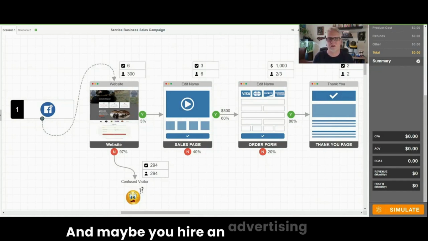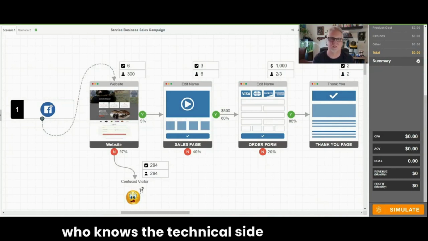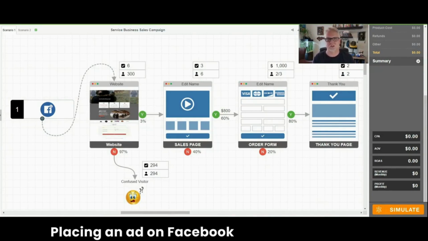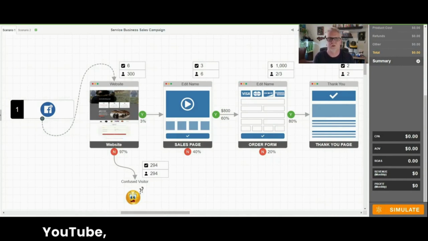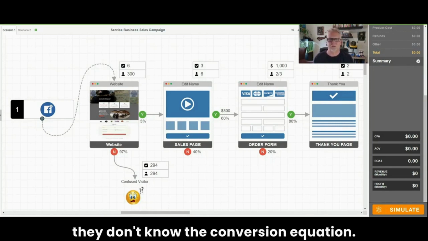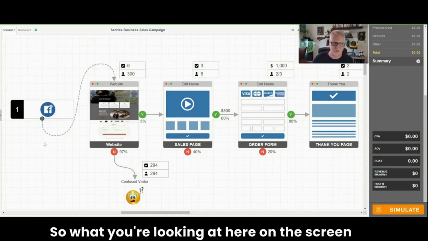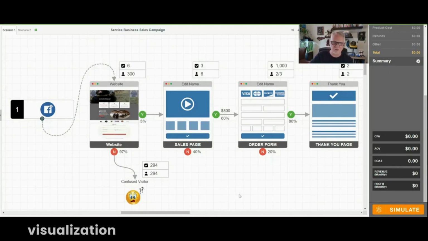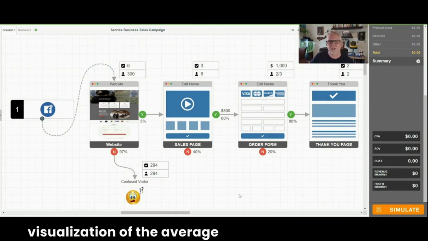And maybe you hire an advertising agency who knows the technical side of advertising, placing an ad on Facebook or placing an ad on YouTube. But they don't know the psychographics and the demographics, and they don't know how to do proper messaging. They don't know how to figure out your market dominating position, and they don't know the conversion equation. So what you're looking at here on the screen is a visualization of the average ad that my team and I see out there, and the reason why this isn't working.